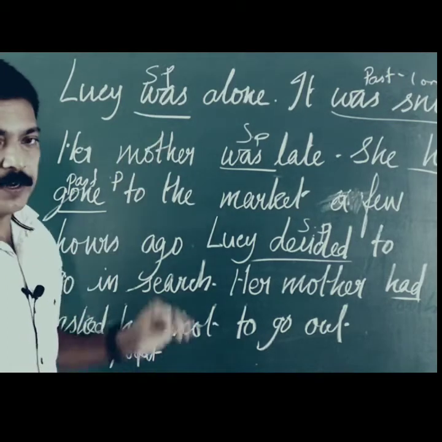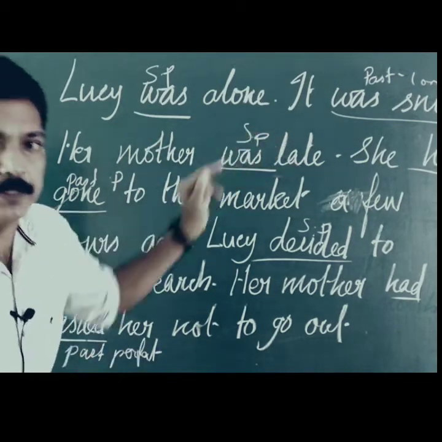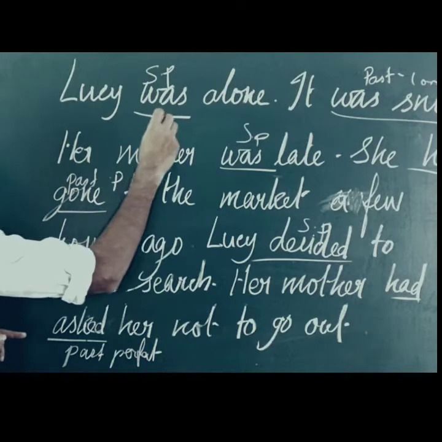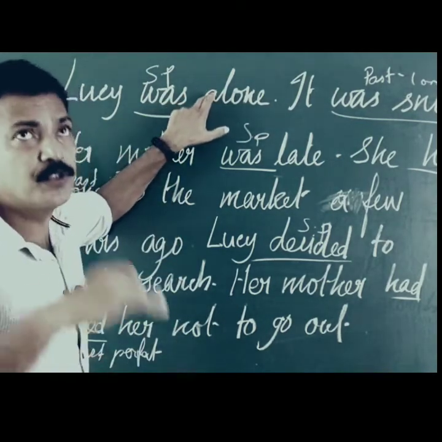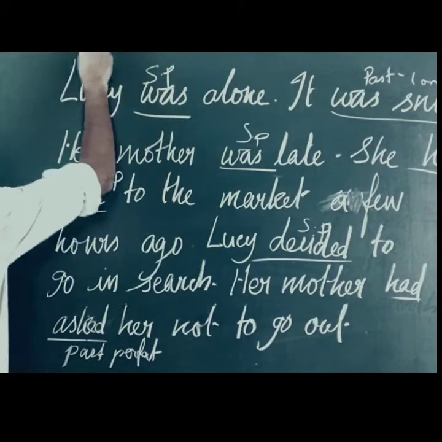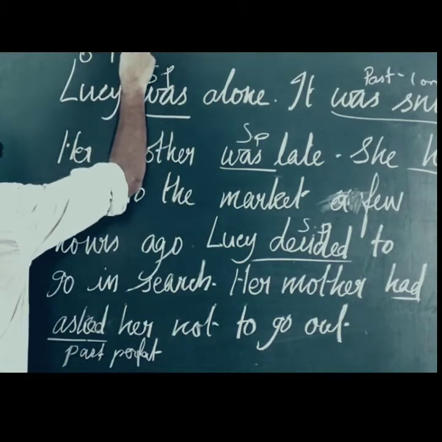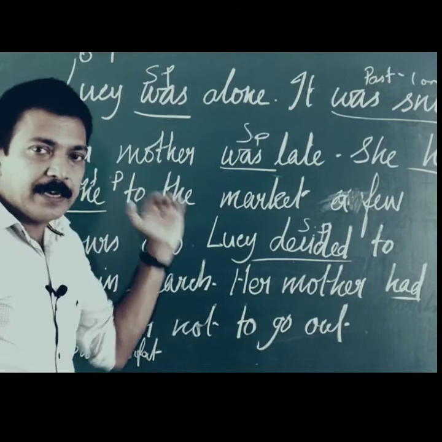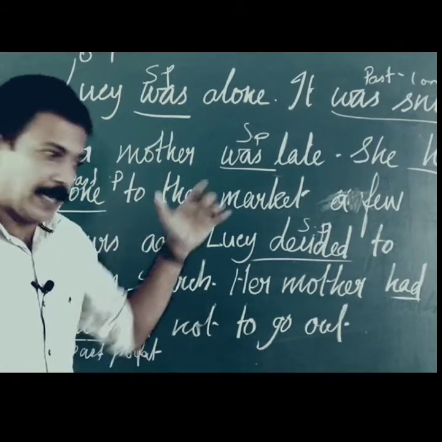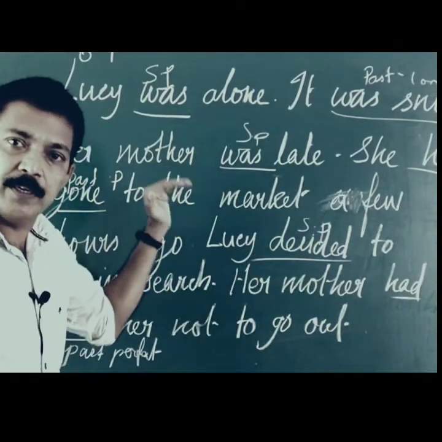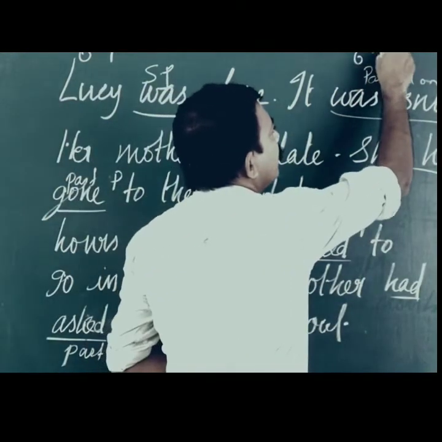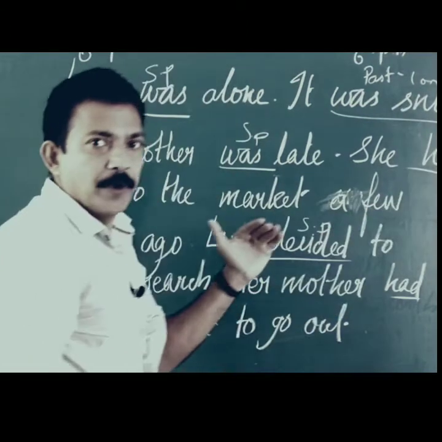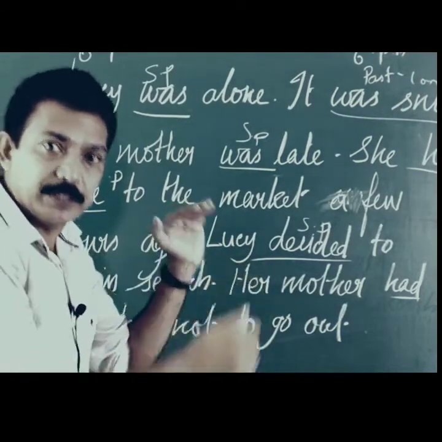The rest of them are in different tense, simple past or one past continuous. Let us see how it is. Let us see it happen. Lucy was alone. We begin the paragraph here. Let us assume a time, 6 p.m. So this thing that is happening is at 6 p.m. It happened some time ago, but at that time it was at 6 p.m. So it was knowing again 6 p.m. We're talking about something that happened in the past at a particular time.